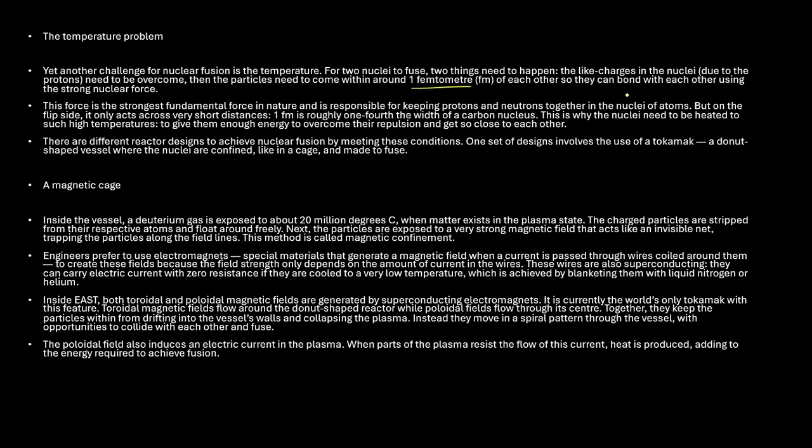This is the first thing, so that they can bond with each other using the strong nuclear force. This force is the strongest fundamental force in nature and is responsible for keeping protons and neutrons together in the nucleus of an atom. But the flip side is that it only acts across very short distances. So 1 femtometer is roughly 1/4 of the width of a carbon nucleus.